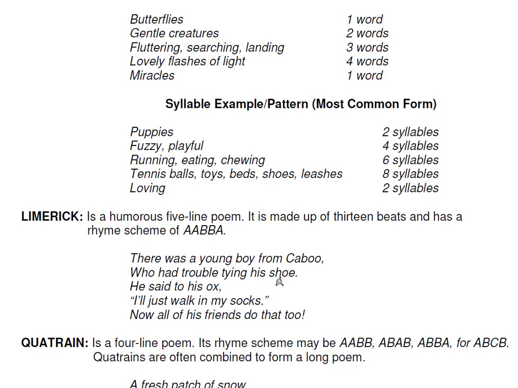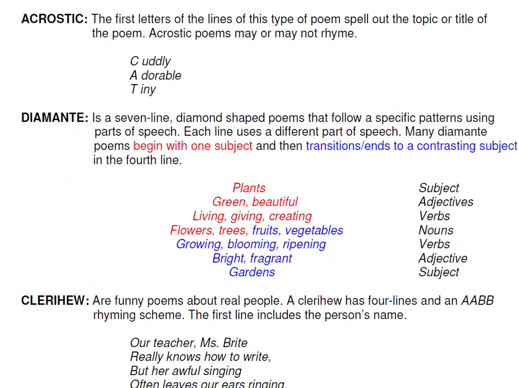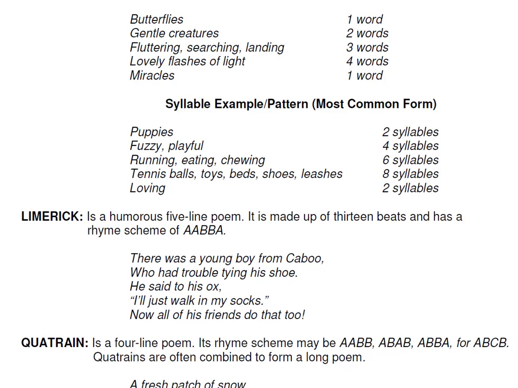So here you have A, Kabul and shoe, then ox, socks, which is B, B, and then going back to "too," A. So that's called a limerick. A quatrain is a 4-line poem. Its rhyme scheme may be A, B, B, A, or A, B, A, B, or A, B, C, B. Quatrains are often combined to form a long poem.